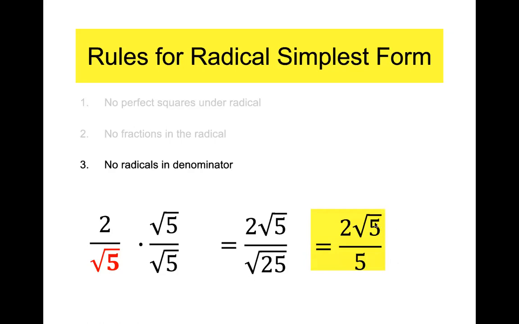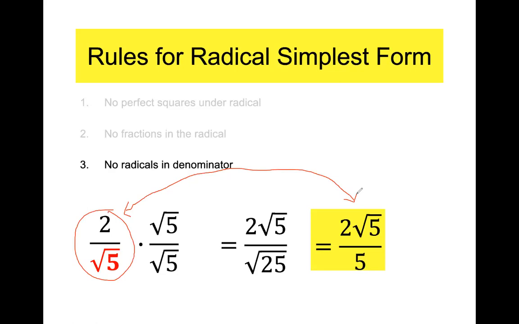Remember, the 3 rules are no fractions underneath the square root symbol. The only thing underneath the square root symbol is a 5. No perfect squares there either. So here's the deal that a lot of Algebra 1 students, myself included, had a big problem with. I looked at what I started with, and I looked at what I finished with, and I said to myself, that's nuts. I started with 2 over the square root of 5, and I wound up with this big, ugly 2 root 5 over 5, and I wasn't happy. Why? Because it didn't look simpler. It looked more complicated, and unfortunately, both you and I are correct. It does look more complicated.